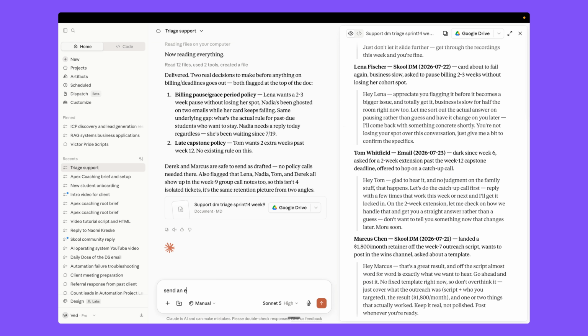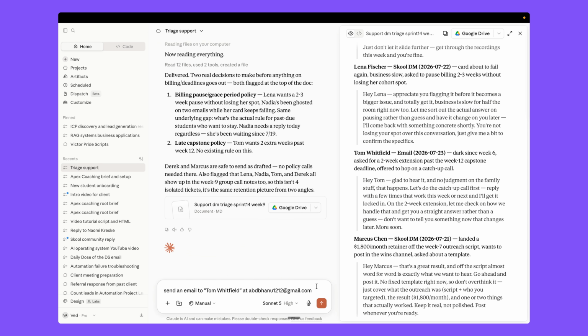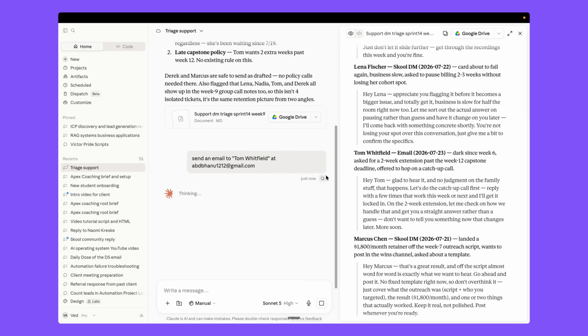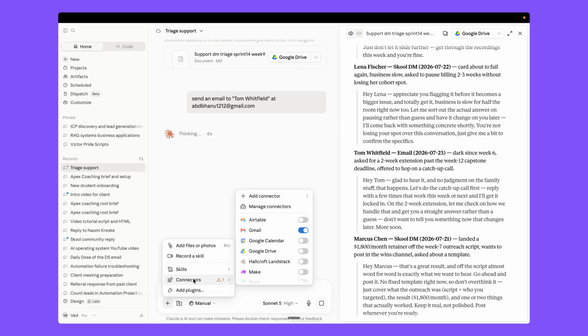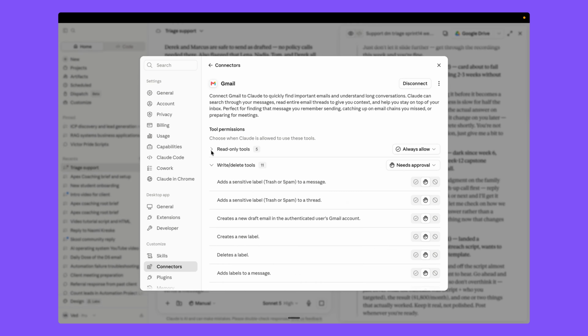send an email to Tom. Right now I'm using my own email to show you how it works. All you need to do is make sure your Gmail connector is turned on here, and we don't need this one for this. And let's just send it. Okay, so it just creates a draft first, because in my Gmail connector settings I have some permissions set here, so it is only allowed to read, but whenever it writes an email to someone, or whenever we delete something from my Gmail, it asks for approval from me.